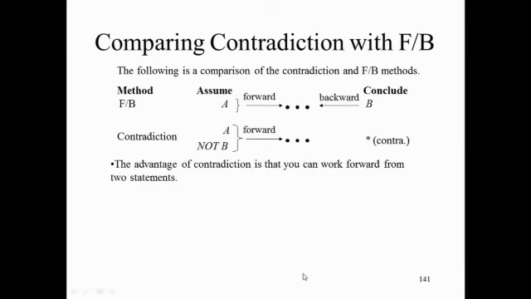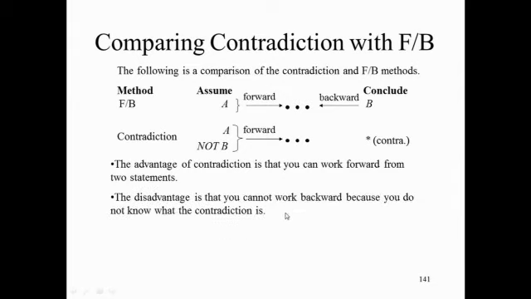So from this diagram, you can see that the advantage of the contradiction method is that you get to work forward from two statements, whereas with forward-backward, you only get to work forward from one statement. On the other hand, you'll recall there's a disadvantage to contradiction. What is the disadvantage of contradiction? You can't work backward. How can you work backward from a contradiction that you don't know? So you cannot work backward.